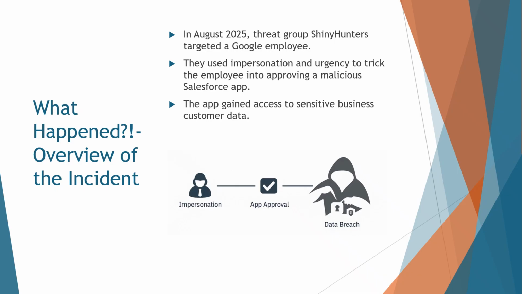The breach exposed contact information for small and medium-sized business clients and was part of a broader campaign involving collaboration with the Scattered Spider Group. The visuals here show a timeline graphic and icons representing impersonation, app approval, and the resulting data breach, setting the stage for how this attack unfolded.